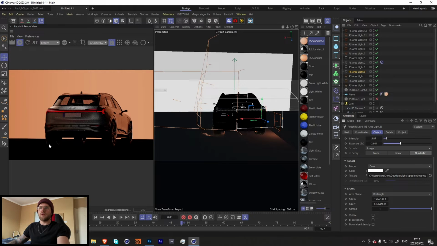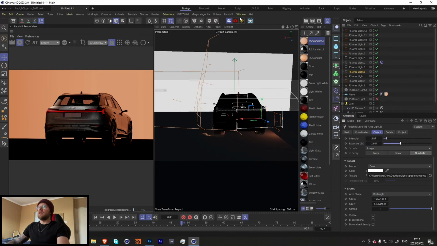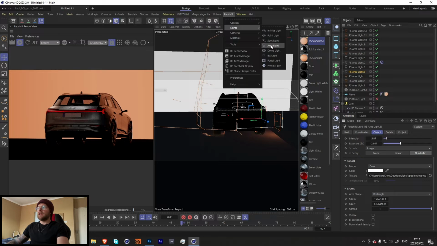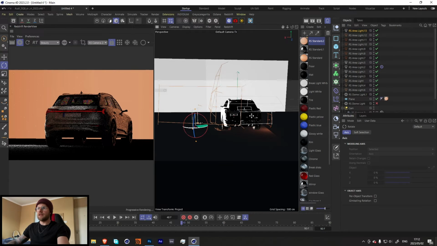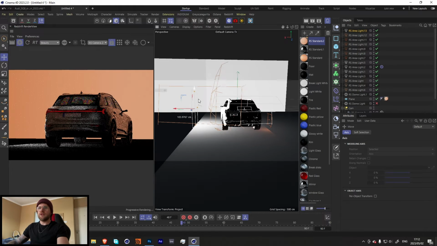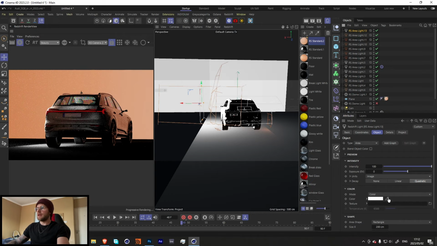Cool, so now what we want to do is light the floor over here. So it's going to be this light over here. Let's create a new light, an area light. Bring this to the side over here. And for this one, we are going to change the color to something kind of reddish.